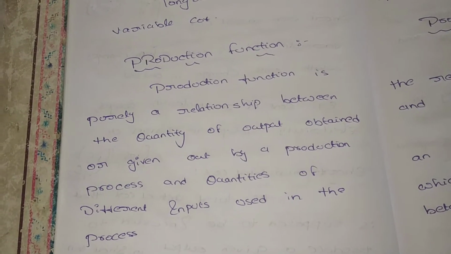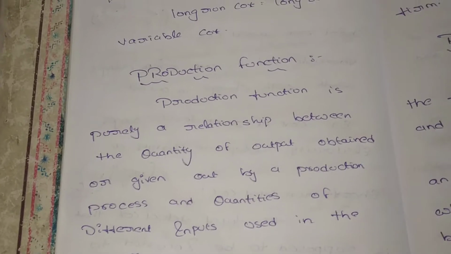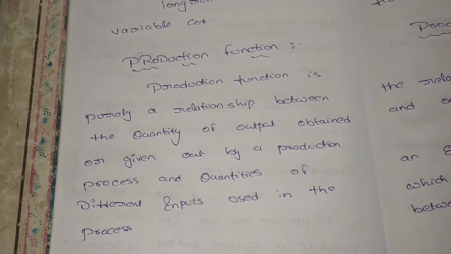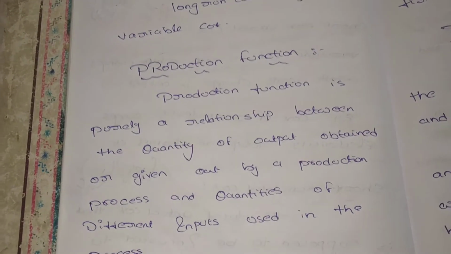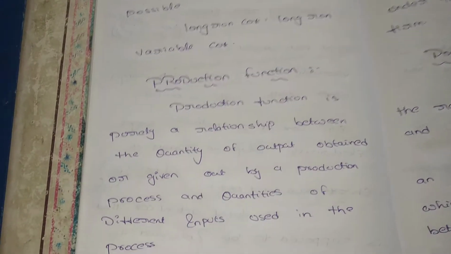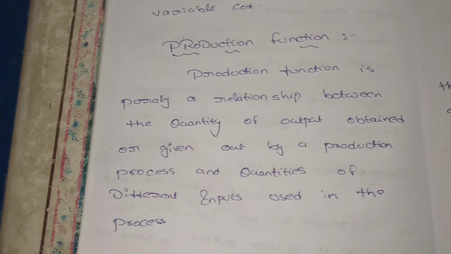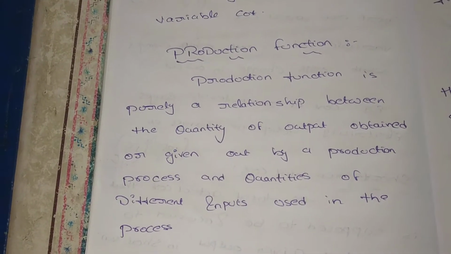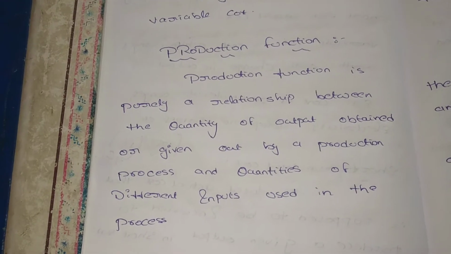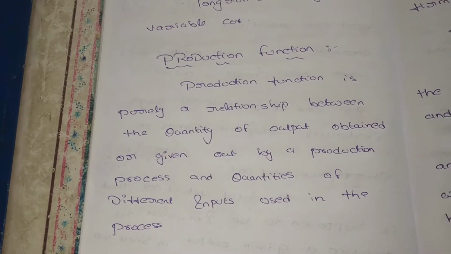In this theory of production, we discussed the concept of the theory of production and the functions. Functions means what inputs we are giving for the output to come. And there are two types of cost, short run cost and long run cost. In short run cost, some factors are fixed and some are variable. For example, factory rent. Whether we produce 10 units or a single unit, we have to pay the factory rent. So it is fixed.